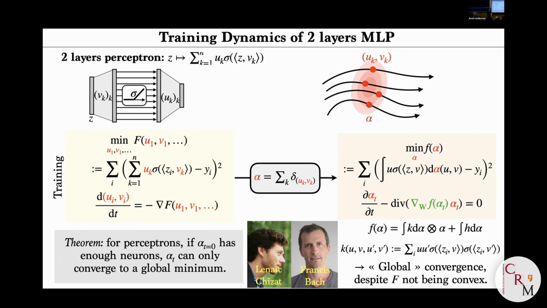The key difficulty, of course, is when you discretize, it's non-quantitative. There's no speed of convergence, nothing is known. So you don't know how many neurons you need. Maybe for this theorem to hold, and probably in the worst case, you need a number of neurons that far exceeds the number of particles in the universe. So this is not something that is effective in practice. So the good question is why in practice does it work with not so many neurons? And of course, this is not covered by this theory.